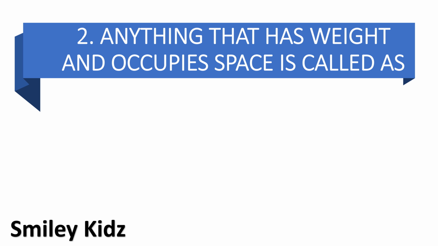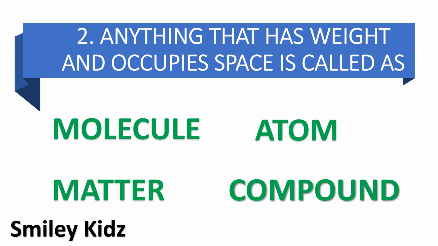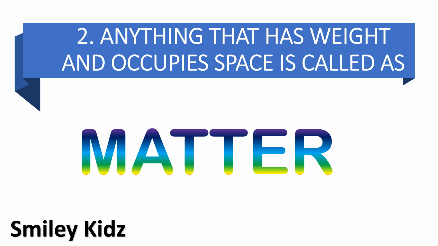Moving to question number 2. Anything that has weight and occupies space is called as option A molecule, option B atom, option C matter, and option D compound. Your time starts now. Your time is up. And the right answer is matter. Anything that has weight and occupies space is called matter.